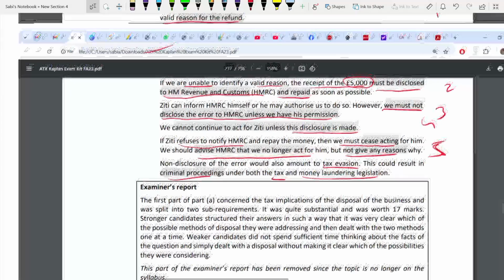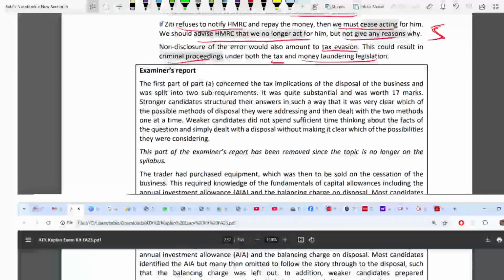Coming to the examiner's report. Take your own sweet time. It's there in your revision kit. I'm not going to read sentence by sentence. I'm going to tell you the main points. So first part, as you know, disposing business divided into 2 requirements. It is worth 17 marks. Huge amount of marks is for the first one. That's why you have to structure this question in a very methodical order.